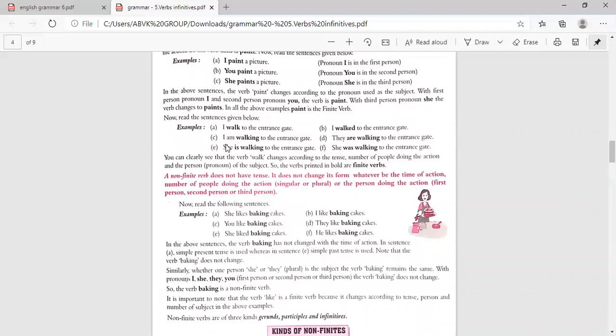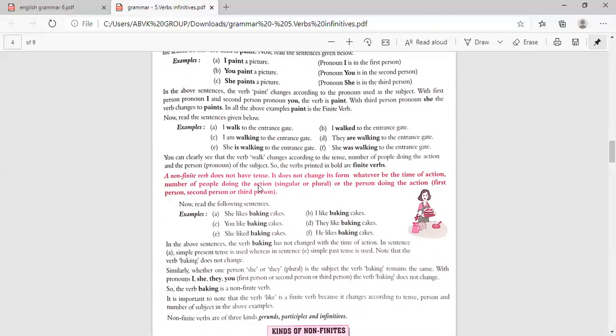Here, walk is simple present. I am walking: ing is there, so continuous, and present tense, so present continuous. And she is walking, ing, this is also present continuous. I walked is past tense. Are walking, because ing plus are is present continuous. Was walking, ing plus was, is past continuous. We can clearly see how all these walk forms change according to the tense. So here they are in bold; they are all called finite verbs. Finite verb means we can make out the time of action. You can tell the tense.